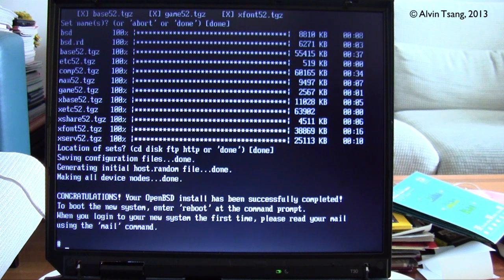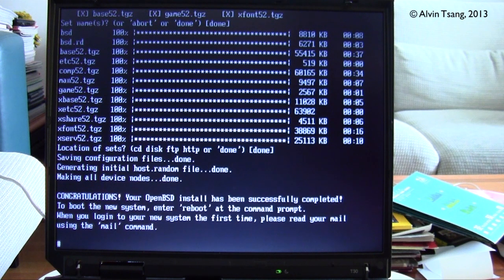This is the newest version of OpenBSD, which was released in November 2012. And I'm installing this on a very old ThinkPad T30, which hasn't had the RAM or the hard drive changed, so it's running on the standard 40 gigabyte hard drive and only 256 megabytes of RAM.